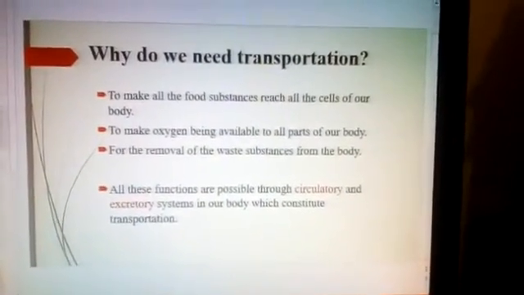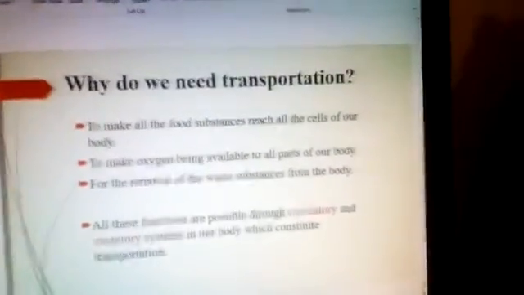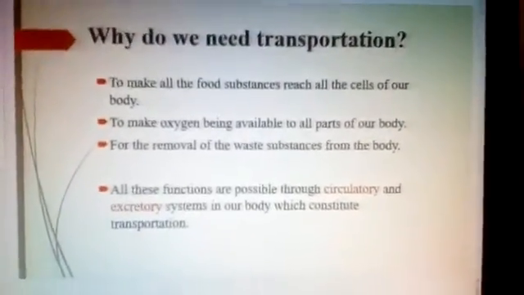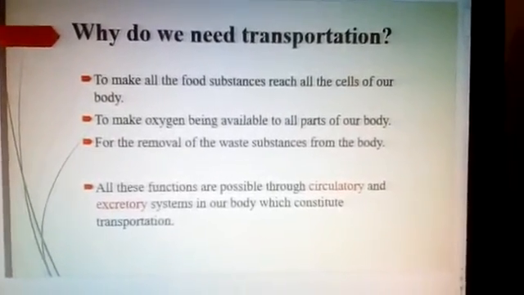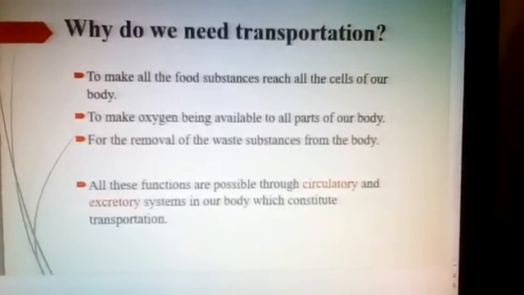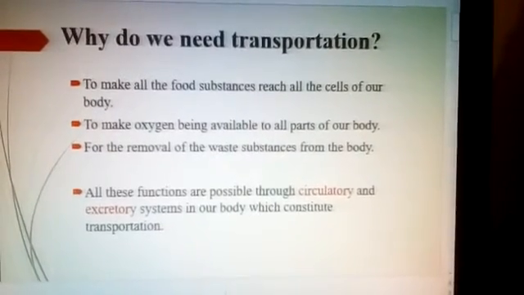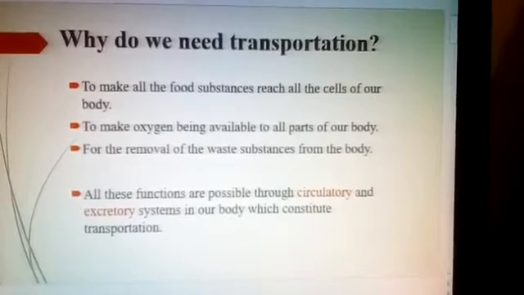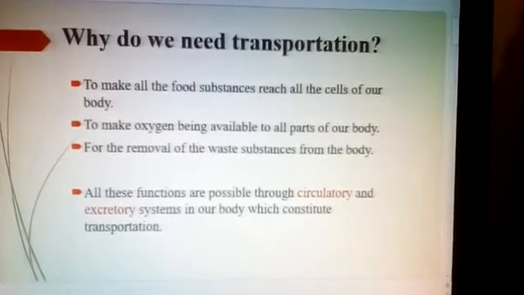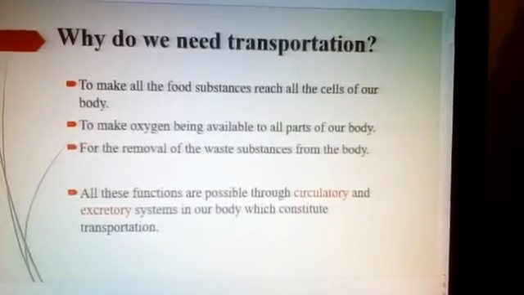Now we should know why we need transportation. To make all the food substances reach all the cells of our body, food substances are to be transported or circulated to each part of our body, and to make oxygen available to all parts of our body. And also transportation is needed for the removal of the waste substances from the body. All these functions are possible through circulatory and excretory systems in our body, which constitute transportation. Transportation is nothing but circulation of food substances throughout our body.